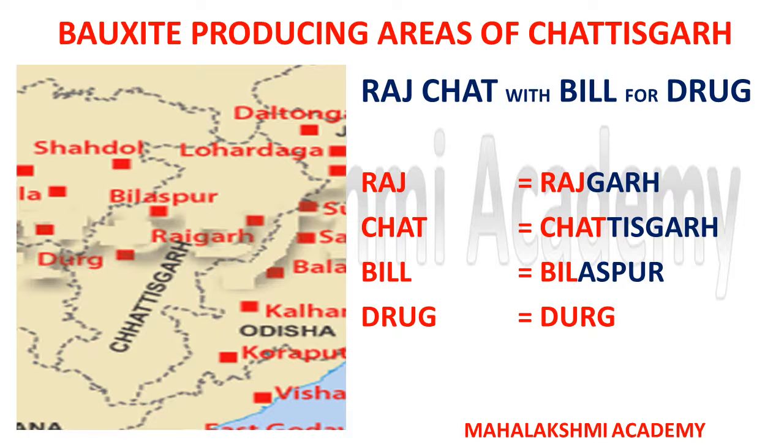How is this short code going to help us learn? Raj stands for Rajgarh, as you can see in the map. Then chat is for Chhattisgarh, so it reminds us that this short trick is for the Chhattisgarh area. Then Bill stands for Bilaspur, and Durg is for Durg. So these are the three areas, Rajgarh, Bilaspur and Durg, where you can find bauxite mines, as you can see in the map.